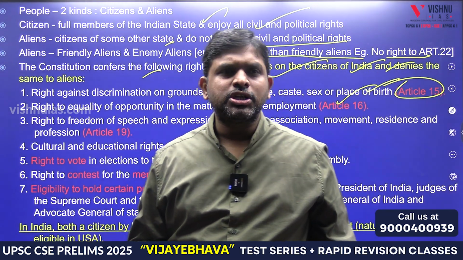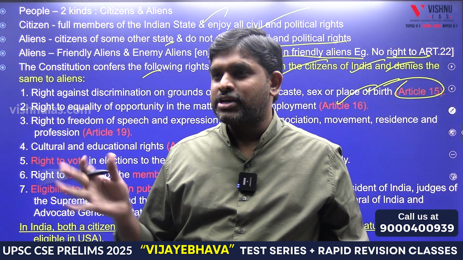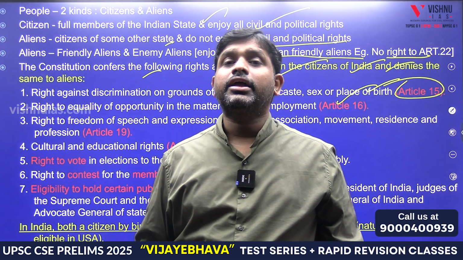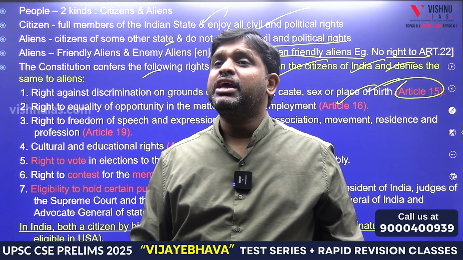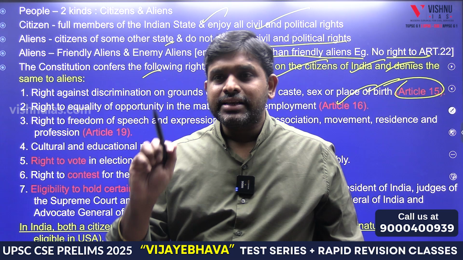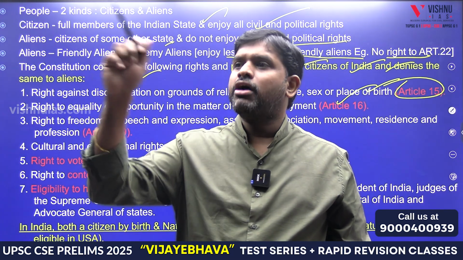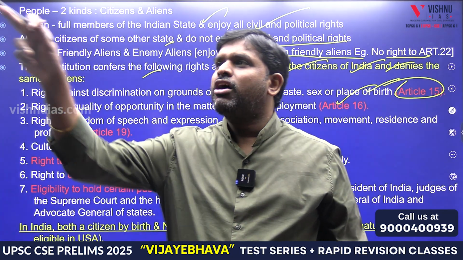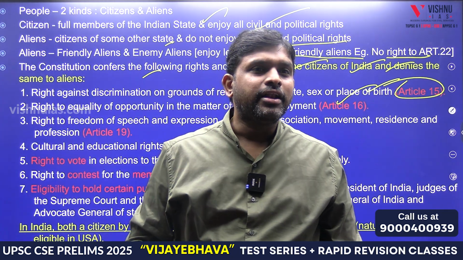Article 17, abolition of untouchability, and abolition of titles. Article 19: you do not have the right to speak whatever you want. You are being curtailed of Article 19, because you are a foreigner. An Indian citizen can criticize the government. You are a foreigner. How dare you criticize our leader?